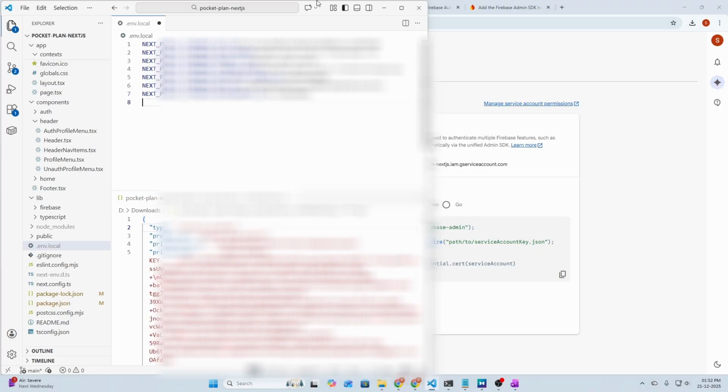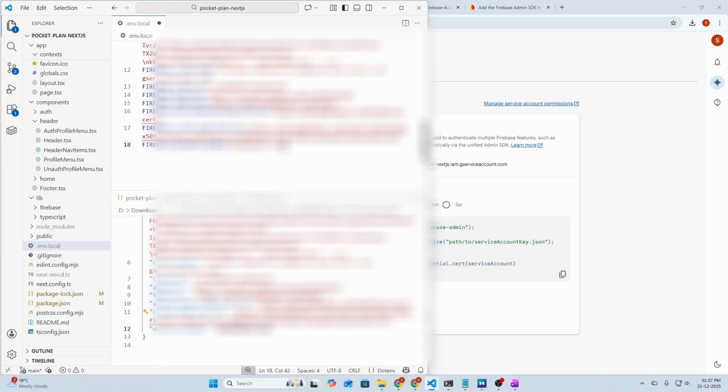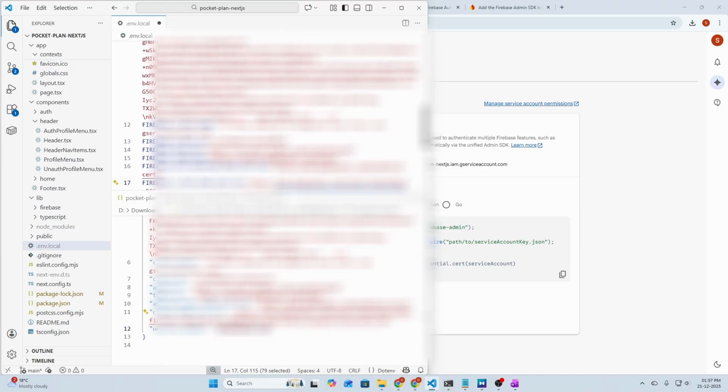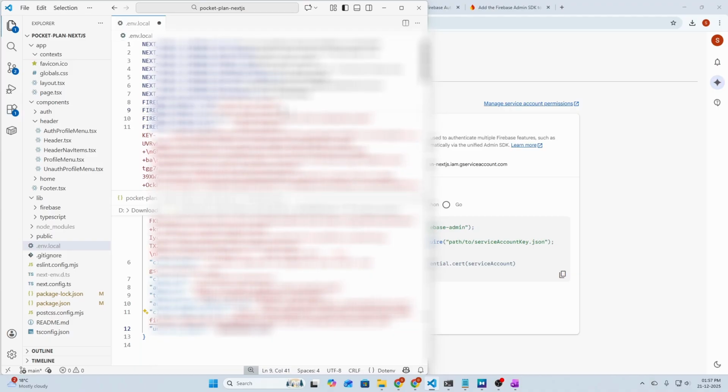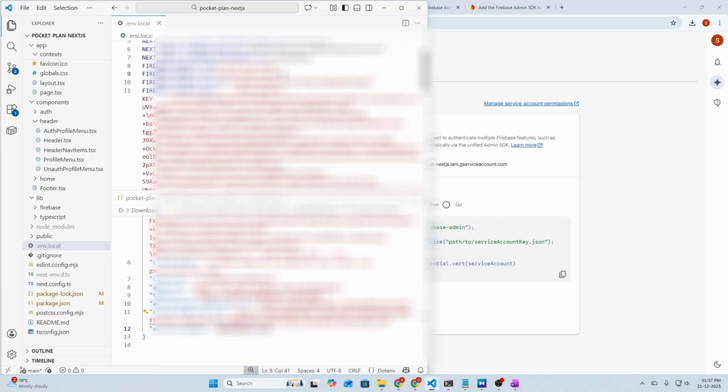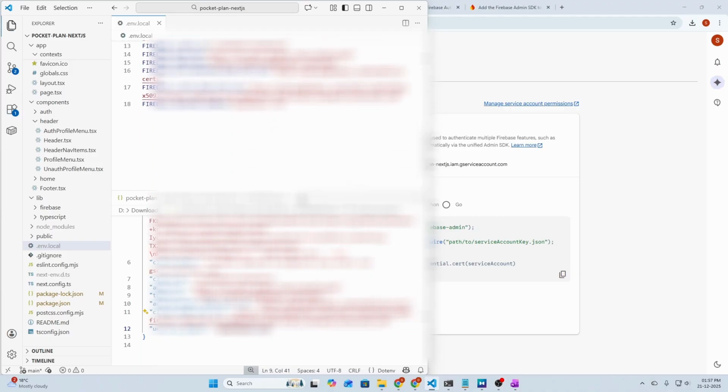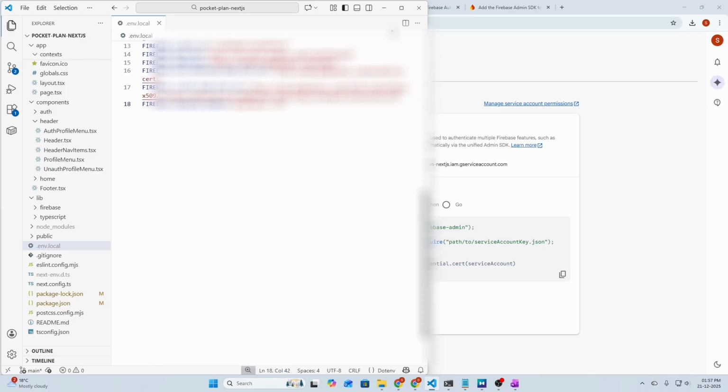We don't need to prepend the NEXT_PUBLIC keyword here because we will be using it on our server. So let's say Firebase project type, and we can paste the value here. Let me just quickly do it. Okay, so I have extracted the values from our private key file into our environment file, which we will be using in a moment. So let's save it and close this file.